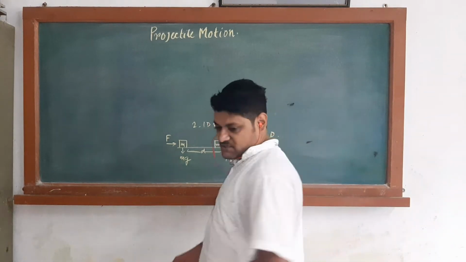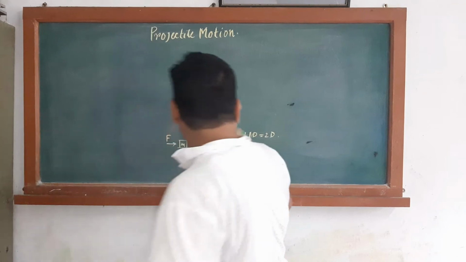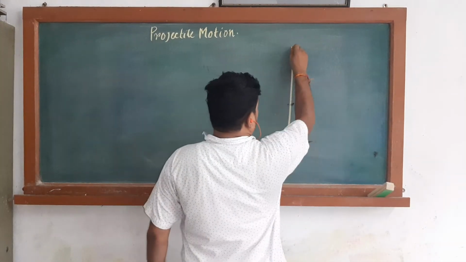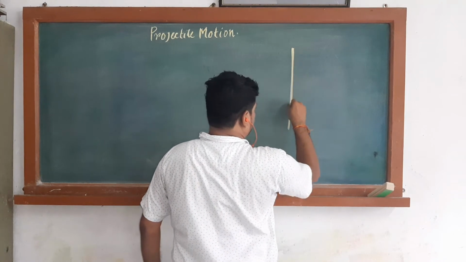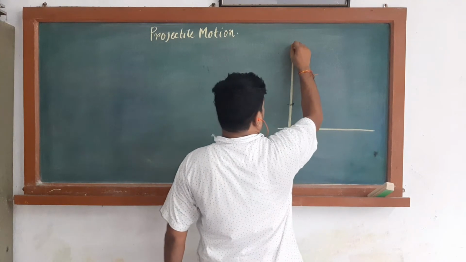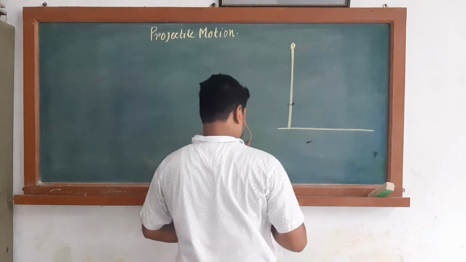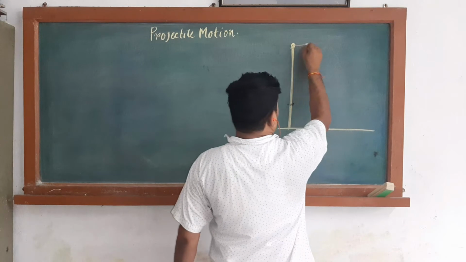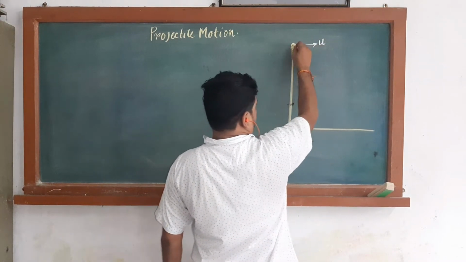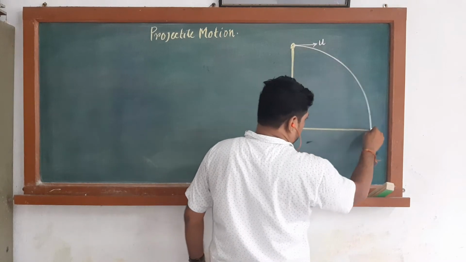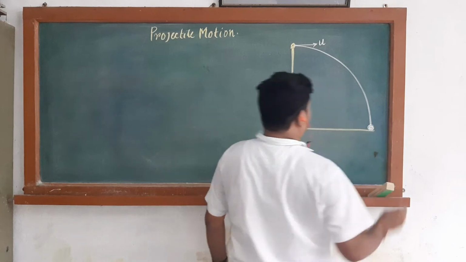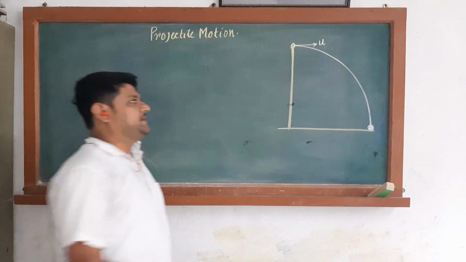So first we take one general form. A mass, a body, you can neglect the mass, this is a height, a mass is kept over here. With initial velocity u, it is projected and it comes from the topmost position to the ground at some time t.